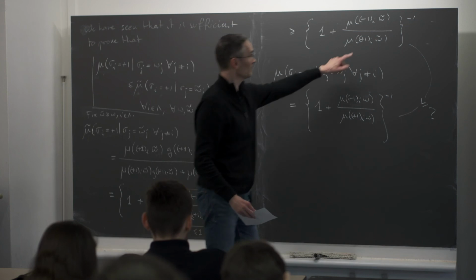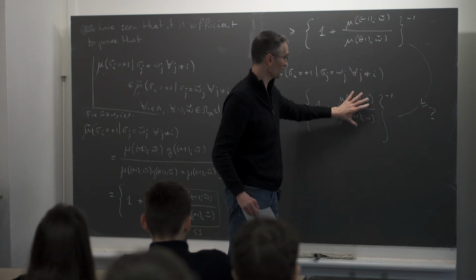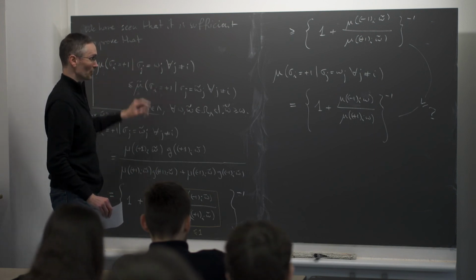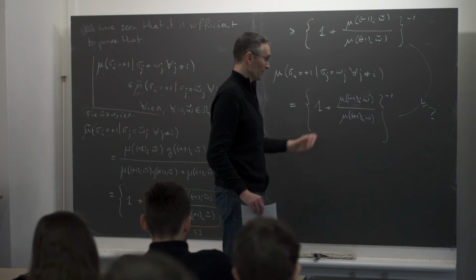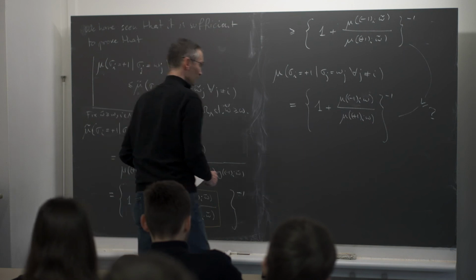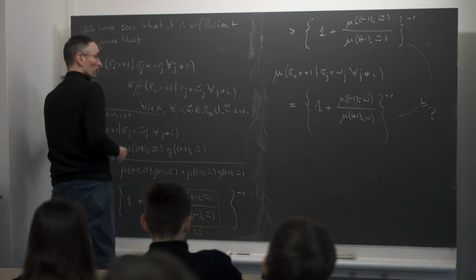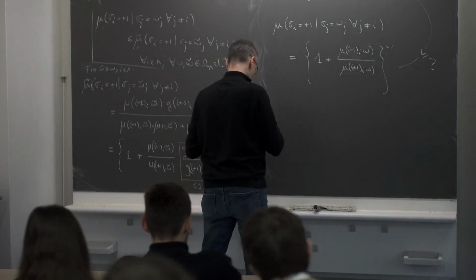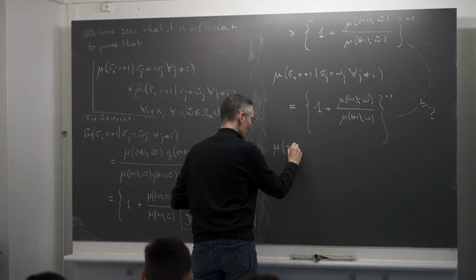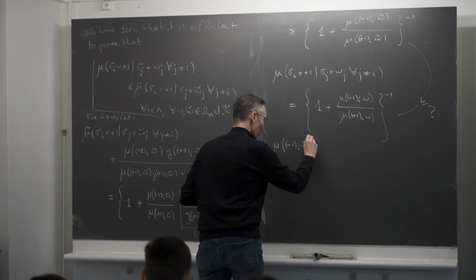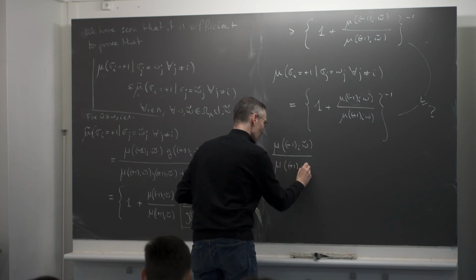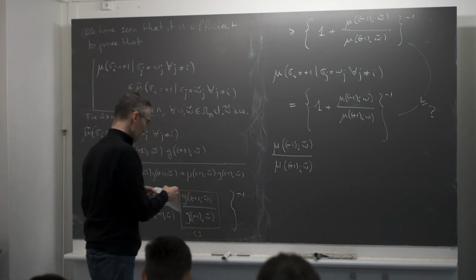Right? If I prove that this object here is bigger than this object there, then I have proved that this conditional probability is bigger than this conditional probability. Okay? But now it's just a matter of looking at how this ratio depends on omega. And this ratio, we are going to compute it explicitly and see that it's indeed what we want. So mu of the probability of seeing a -1 at I and say omega tilde outside, divided by mu of seeing a +1 at I and omega tilde everywhere else.